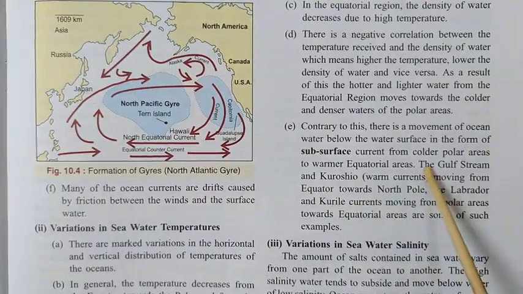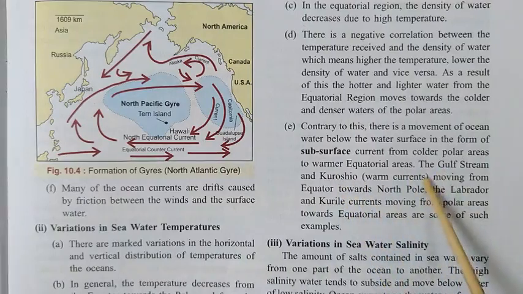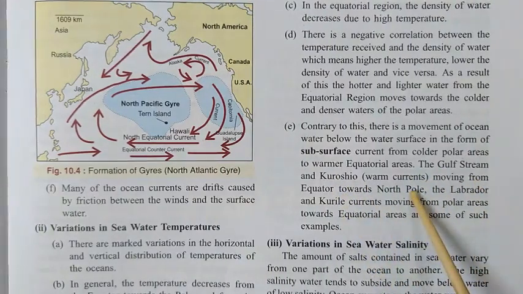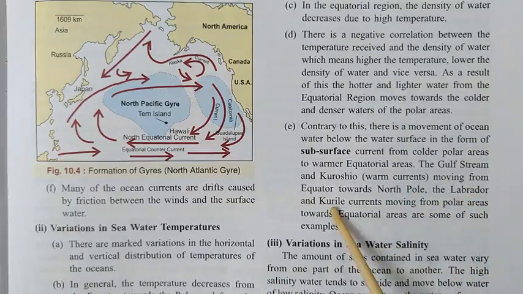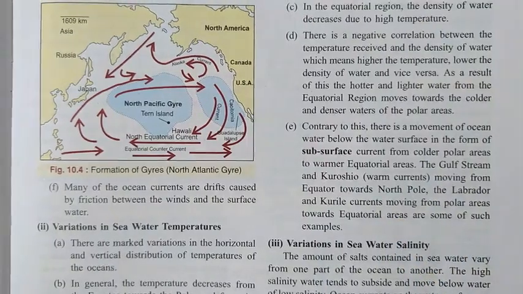Now, a very good example is the Gulf Stream, which is a warm current. Kuroshio is a warm current, and they are moving from the equatorial towards the polar region. In the same way, Labrador and the Kurile are cold currents, and they move from the polar areas towards the equatorial region. So these are very good examples.